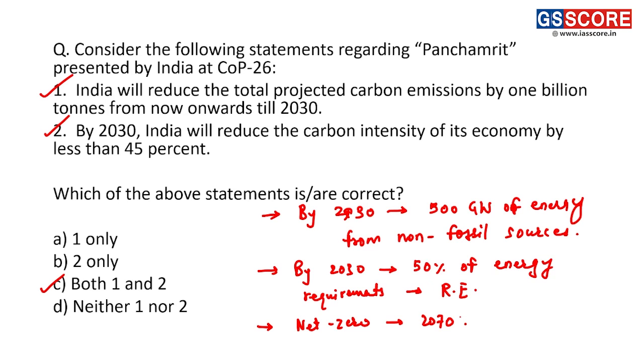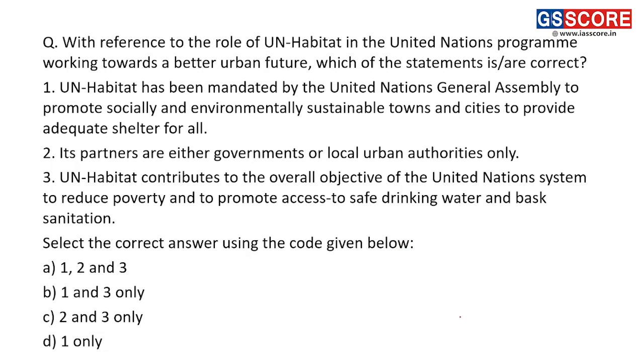Right, next question now. Next is, with reference to the role of UN Habitat in the United Nations program working towards a better urban future, which of the statements are correct? Right, so the question is regarding United Nations, UN Habitat.